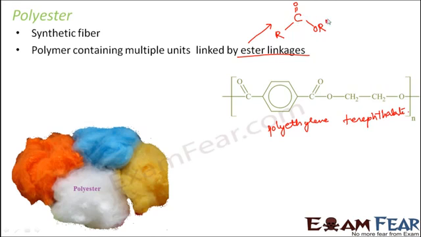So if you look at this structure, you can actually see the presence of CO. So with that, you can see that the ester linkages exist here. So this is how the structure of a polyester looks like. Now depending on the chemical structure, a polyester can be a thermoplastic, it can be a thermoset. So polyester is often mixed with other fibers.